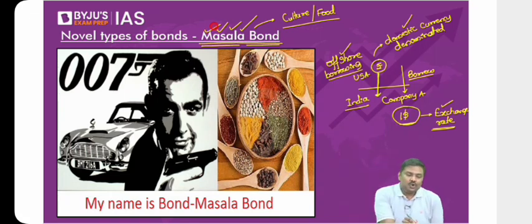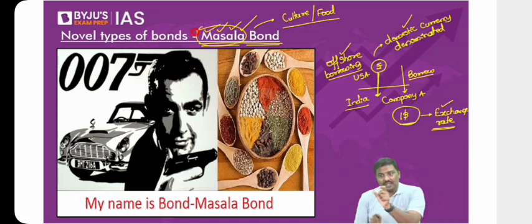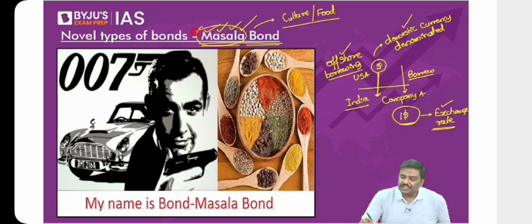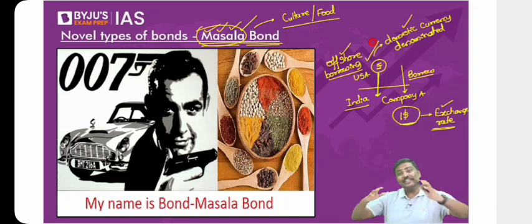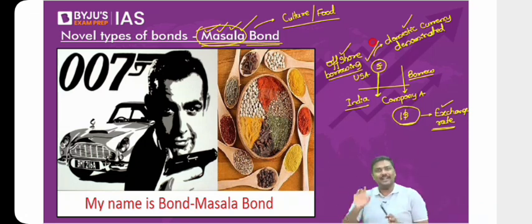So the argument is to use a term to represent these bonds. Looking at the term itself, you will automatically understand which country, or the company from which country, is issuing these bonds. So if you are, let's say, American and you come across the term masala, which country do you think of? Let me know. Imagine you're settled in America, you're an American citizen now. The moment you come across the term masala, which is the first country that will pop up in your mind? India.